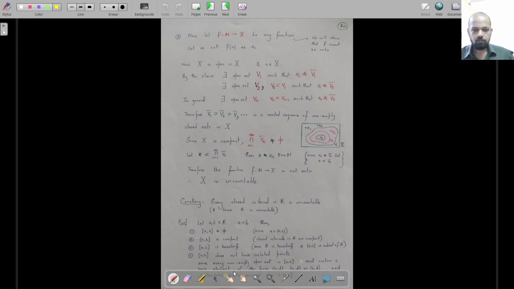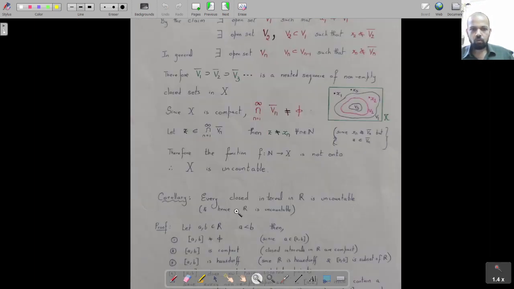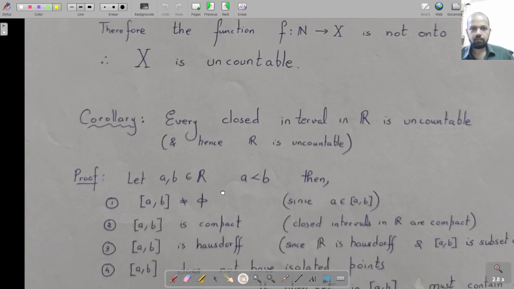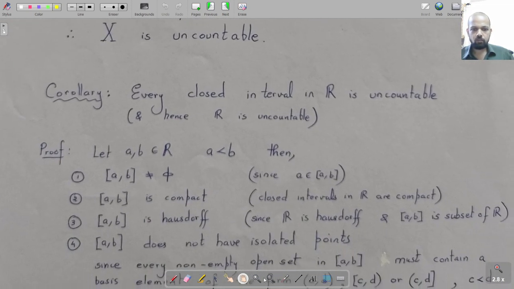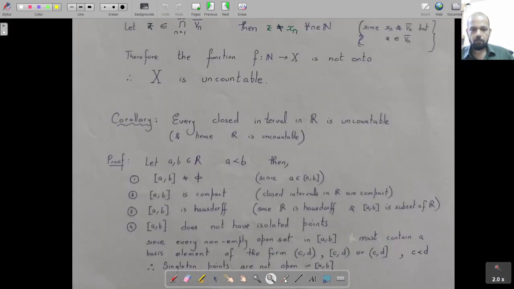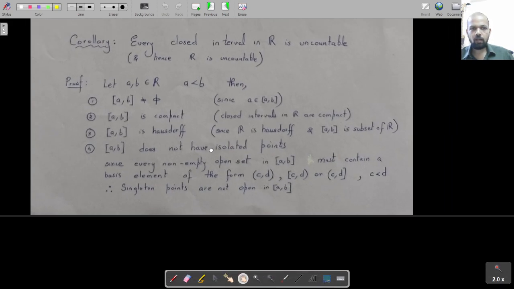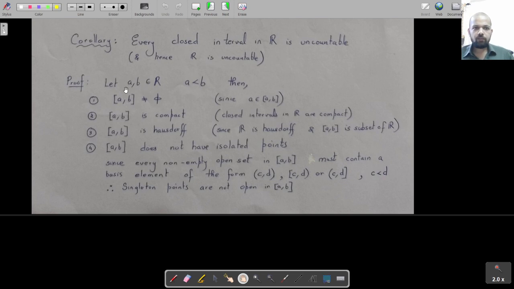Okay, so that is that. Now, as I told you, the important conclusion that we will have from here is that R is uncountable. How do we do that? In fact, we can show that every closed interval in R is uncountable, hence R is uncountable.